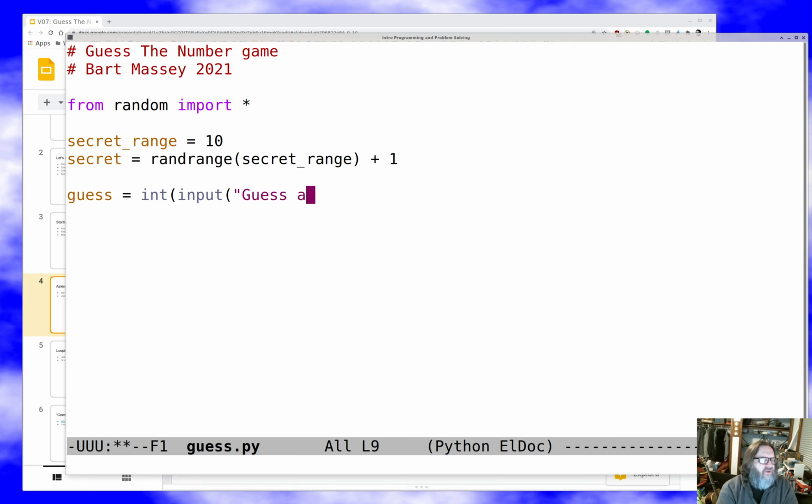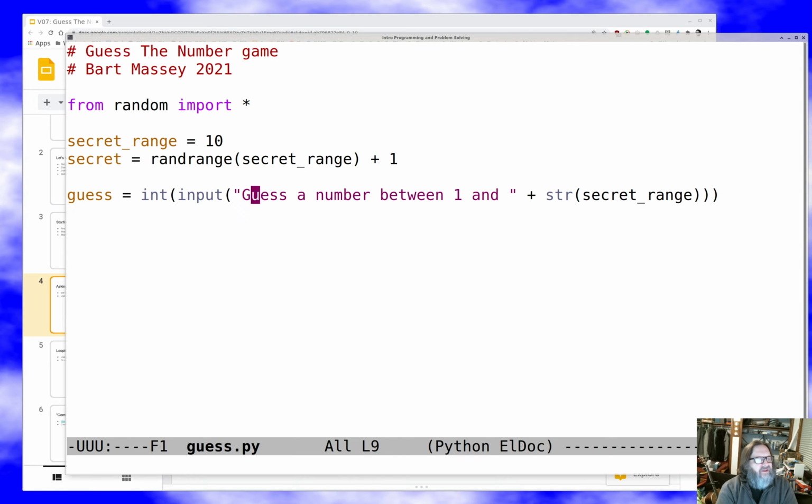Guess, no, let's just do it this way. Number between 1 and... Remember before we talked about some of this stuff. Let's see, secret range. There we go. So this is part of why I wanted to have secret range as a separate thing.